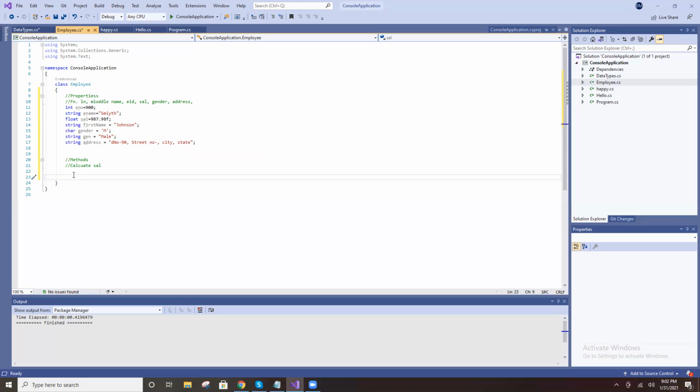How to declare a method? This is a return type. Void is nothing; void is one return type. Then the method name, open bracket, close bracket, and braces. This is the syntax for declaring a method.